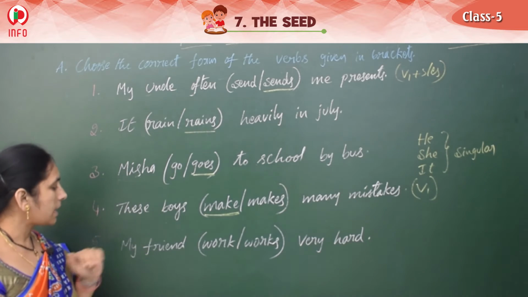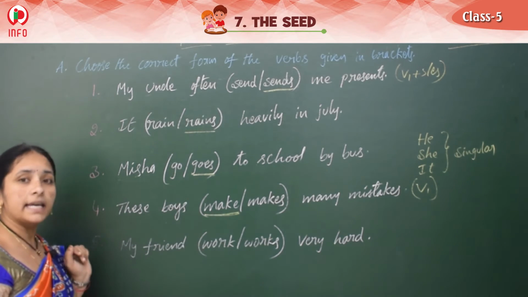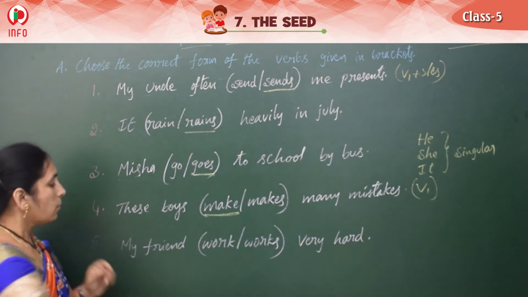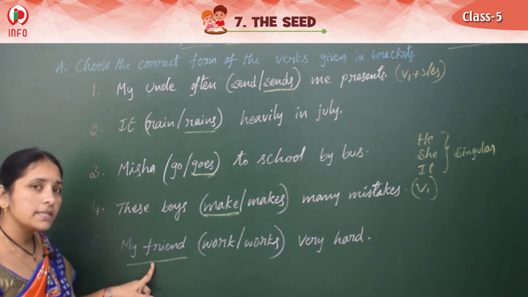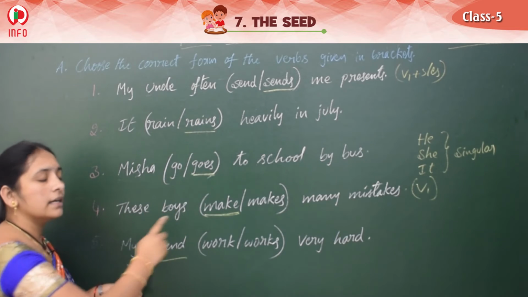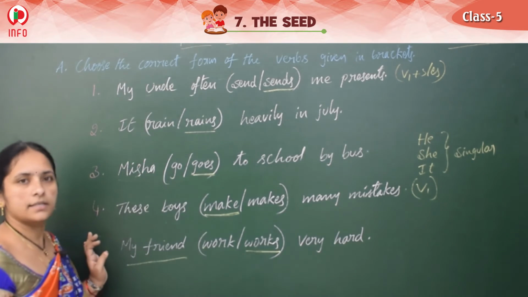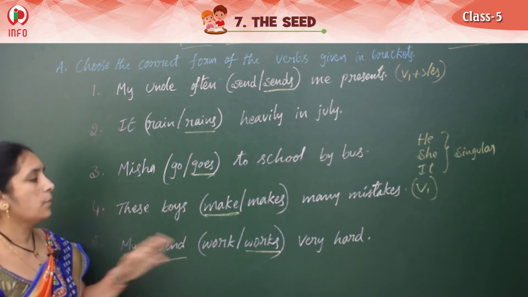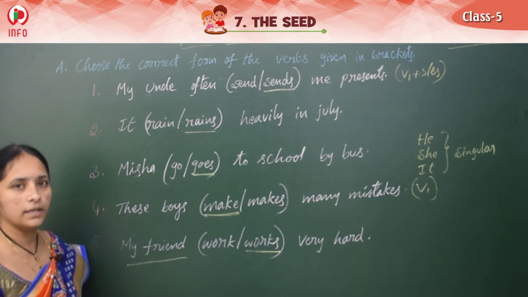Clear? And now tell me the answer for this. My friend works very hard. What is the subject here? My friend. My friend means how many members here? Only one. So if we get one, which verb should we write here? Yes, so then we should take works. So my friend works very hard. Understand this one? So let's do some more sentences on this only.